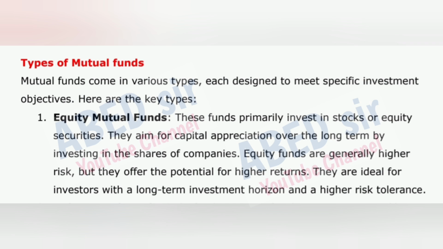Mutual funds come in various types, each designed to meet specific investment objectives. Here are the key types. 1. Equity mutual funds. These funds primarily invest in stocks or equity securities. They aim for capital appreciation over the long term by investing in the shares of companies.